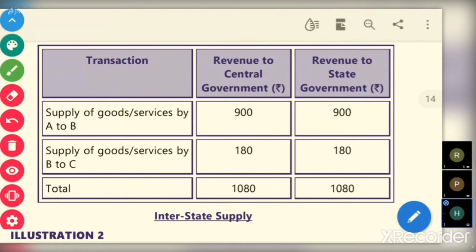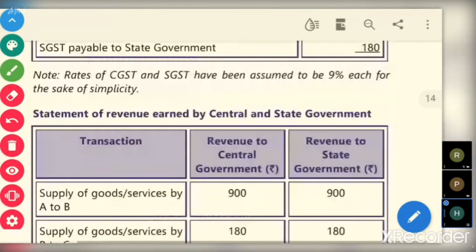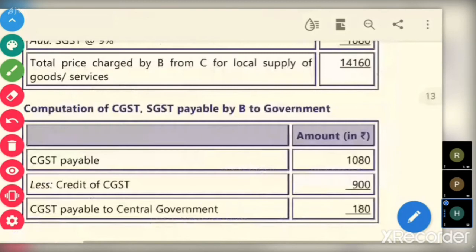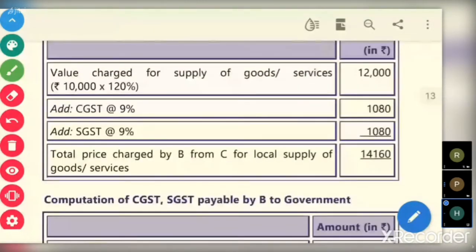So in this case, what happens? He will give a bill of 14,160. He will not show any breakup. Whatever invoice bill he gives, that is presumed that it is inclusive of tax.